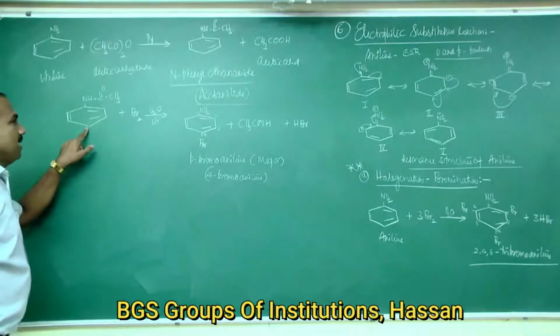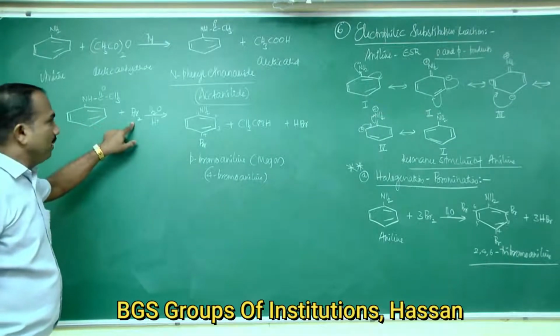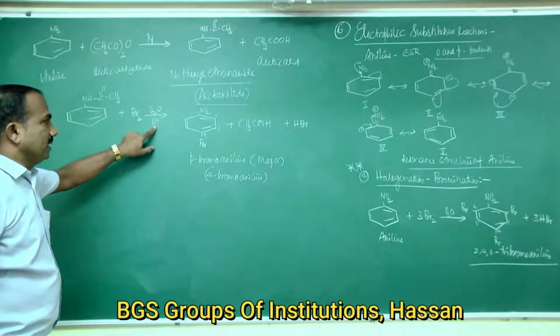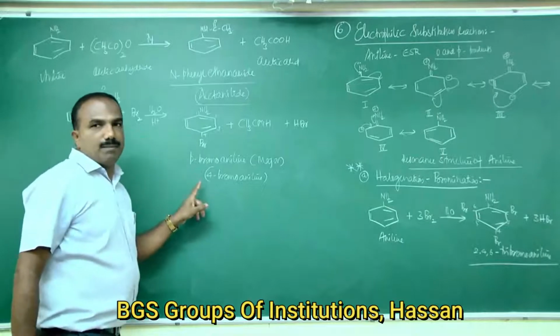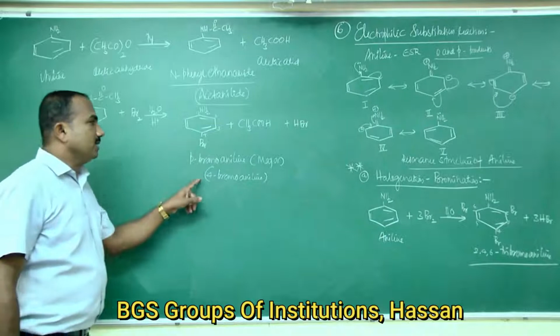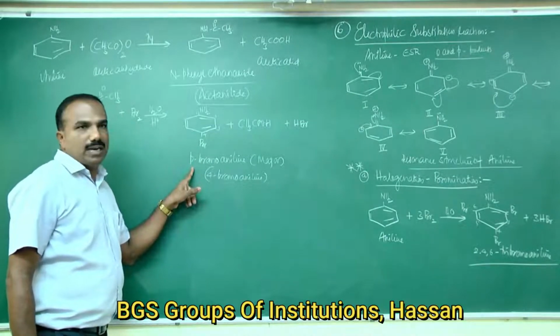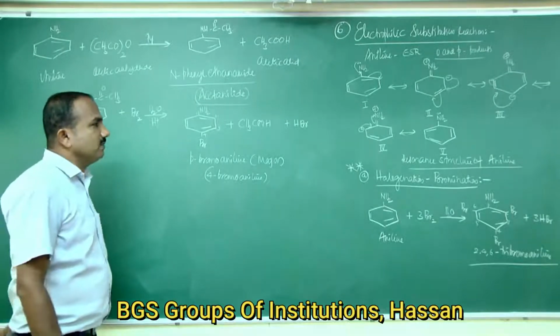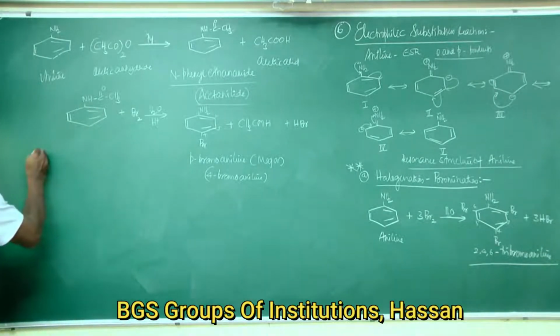Acetanilide formed reacts with bromine followed by acid hydrolysis to give the major product, 4-bromo aniline, also called para-bromo aniline. Para is the major product, therefore para-bromo aniline is formed. So this is about halogenation.